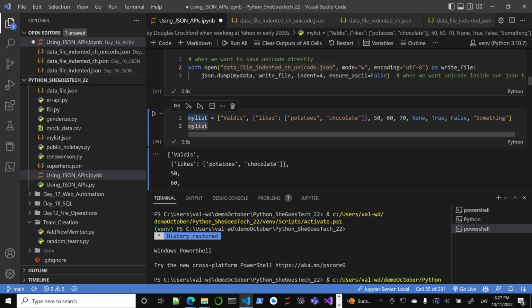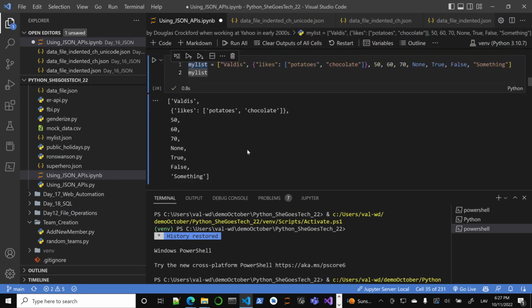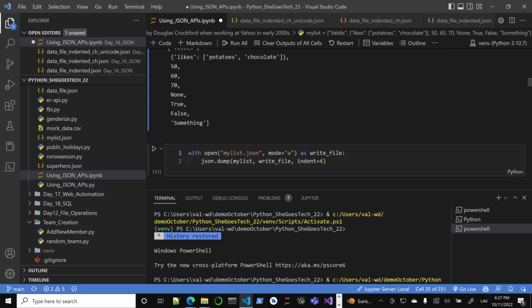list, right? Let's say I have a random list, something interesting. It's just a list of items. It has a dictionary inside, has some values inside. Notice something that will happen when I encode it. So not only dictionaries can be saved as JSON, you can also save lists, right? Technically, you could save a single number or single string. It would still count as a JSON, just a kind of silly JSON if you have a string, because it's just a text file.